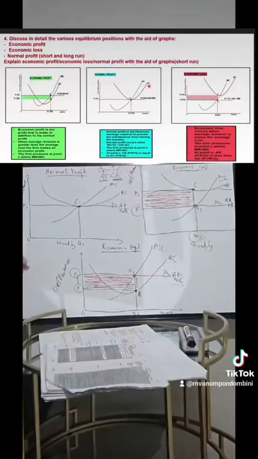So in summary, the question says that discuss in detail the various equilibrium positions with the aid of well-labeled graphs. This part is under the dynamics of markets, specifically under the perfect market, whereby you need to be able to draw and explain those three diagrams of economic profit, economic loss, normal profit.